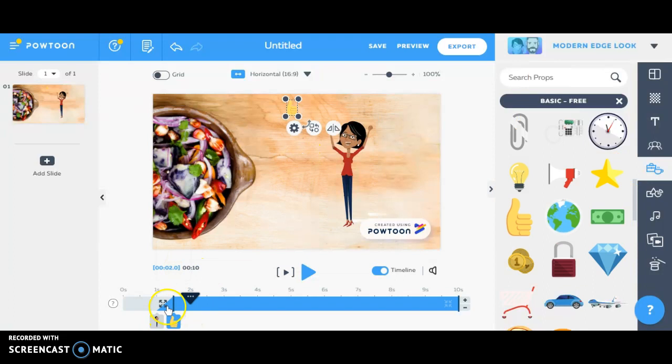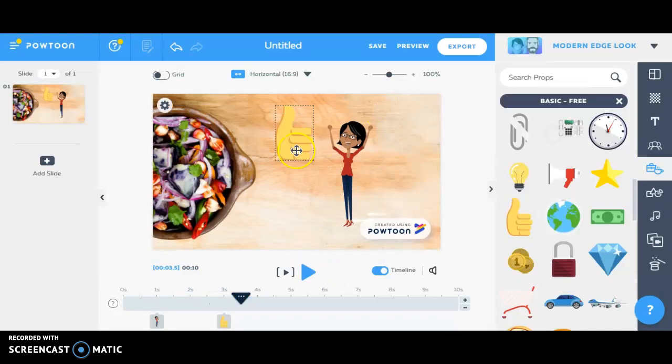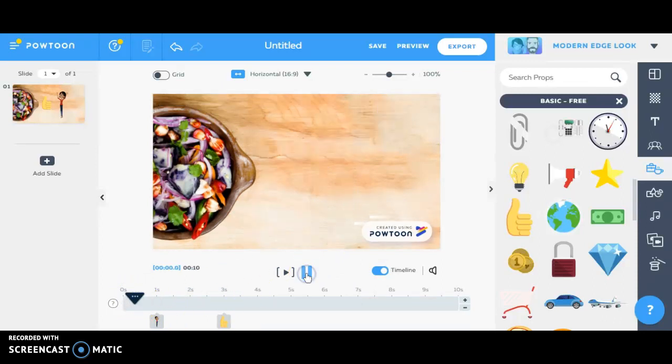So down here is your timeline. It shows when all of the things in your animation appear. So if we want the thumb to appear maybe a couple seconds after our girl does, we can position that, and then you can click here to choose your enter effect. So say we want it to float up, or you can click that, or you can add a hand that brings in the prop. So here's our thumbs up, and if you click at the beginning here and hit play, you'll see how it's coming along. And there's our thumbs up that we chose.